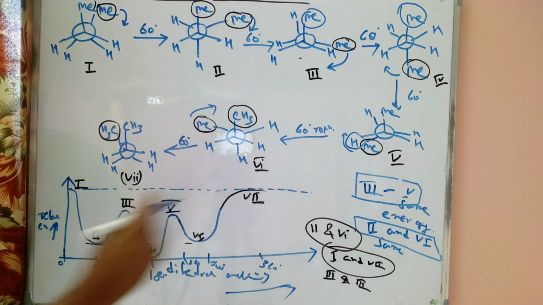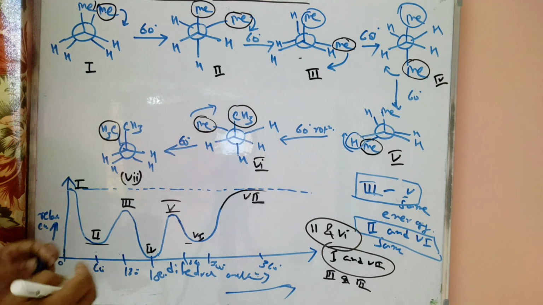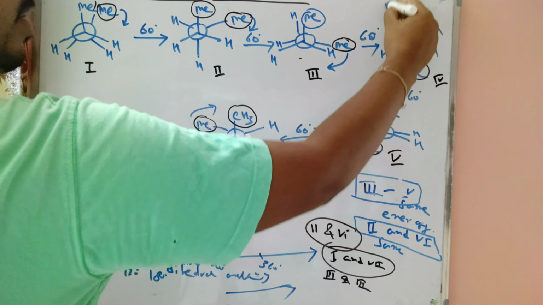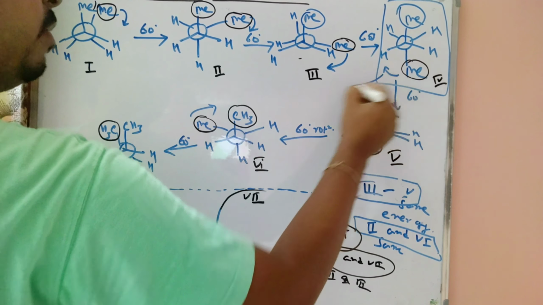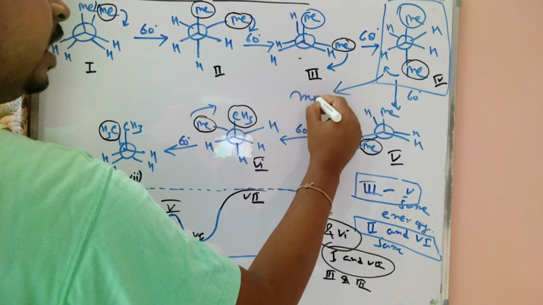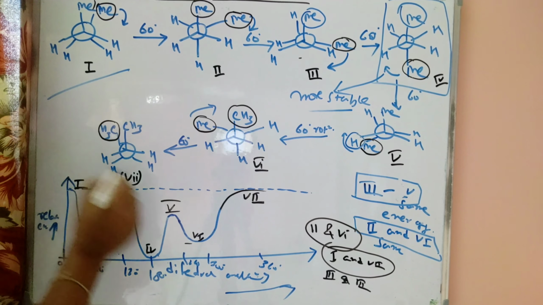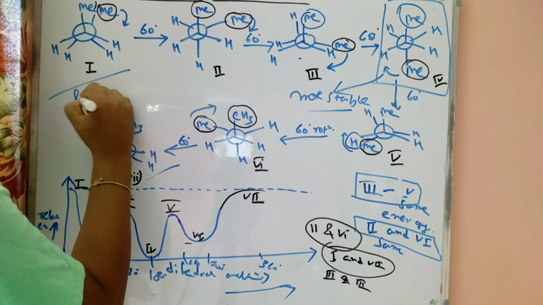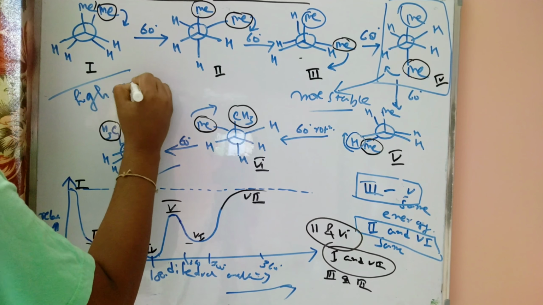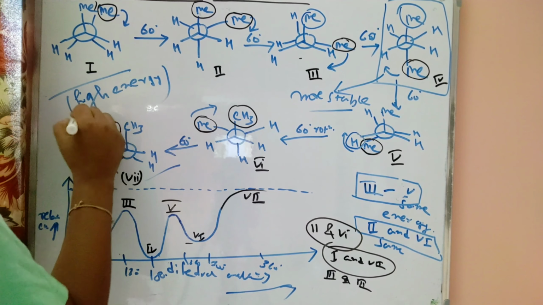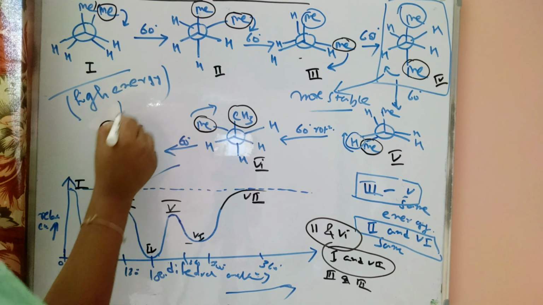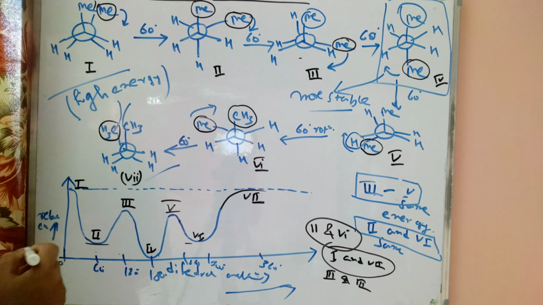So the graph is complete. So we can easily say that the staggered conformation is the more stable conformer. This one is the more stable, and this 2-1 is high energy, because of the presence of the repulsion.